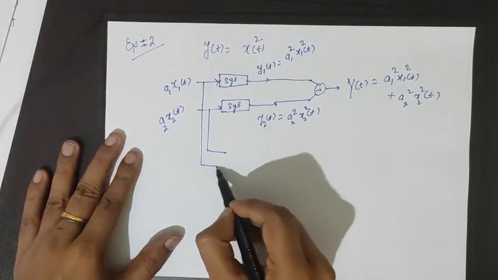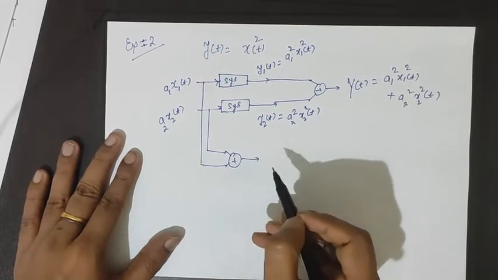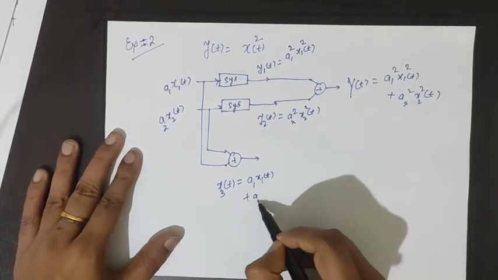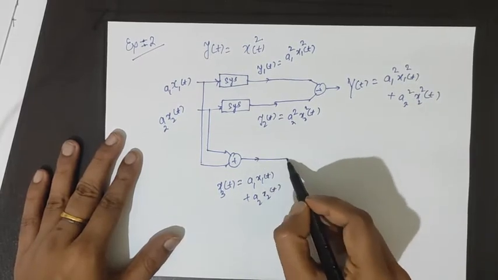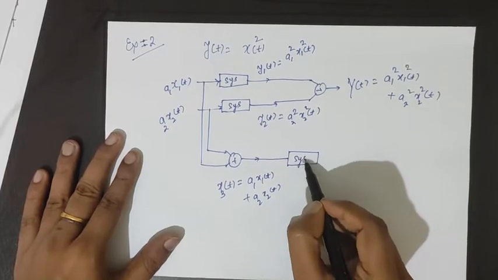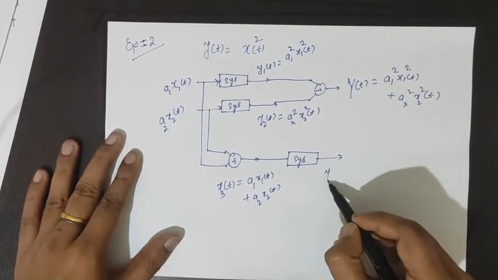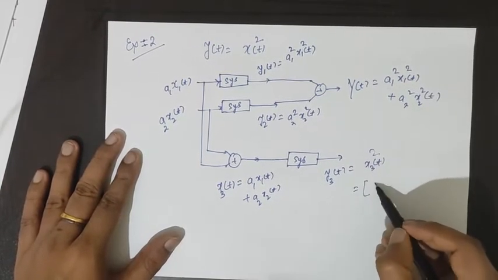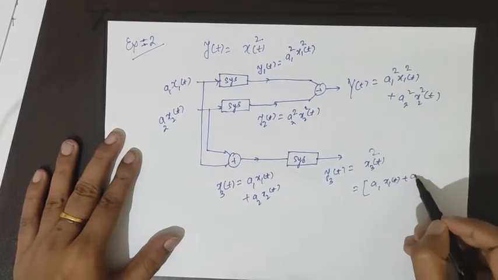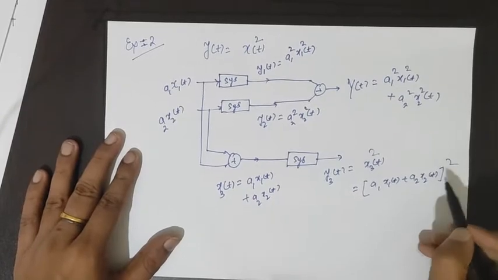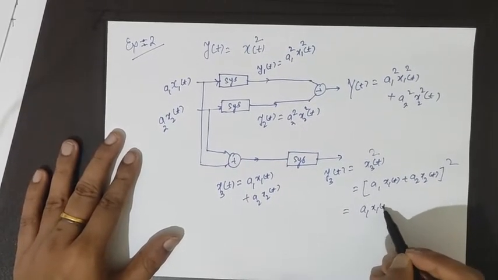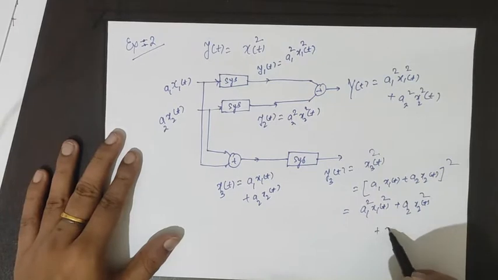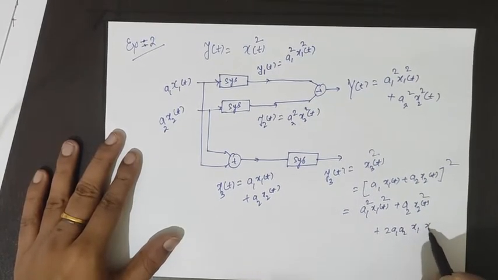Take the second case. Add both the inputs to obtain another signal a1 x1 of t plus a2 x2 of t, and finally applying this to the system, we obtain y3 of t, which is x3 of t whole square, and x3 is a1 x1 of t plus a2 x2 of t whole square, which will be a1 x1 of t whole square plus a2 x2 of t whole square plus 2 a1 a2 x1 x2.